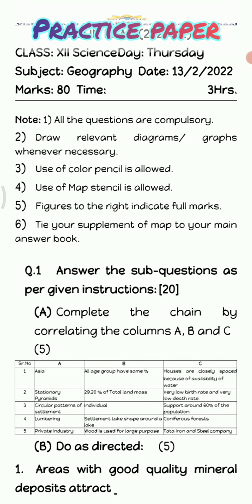Today I've come with the next prelims paper for geography subject for both arts and science streams. I've got several comments from the viewers asking me queries related to the subject and writing paper strategy. So answering a few comments, I'll start now.